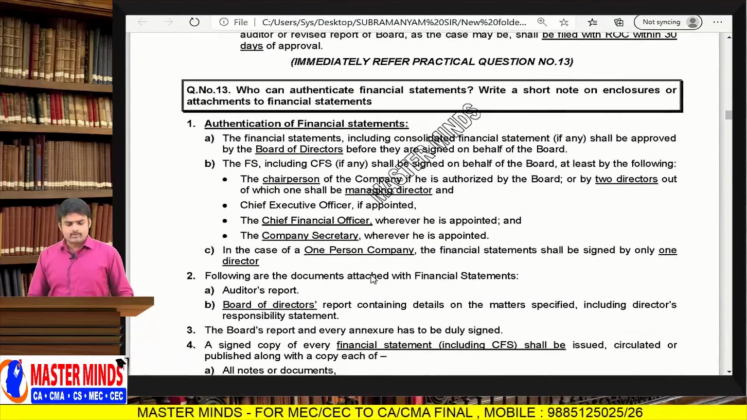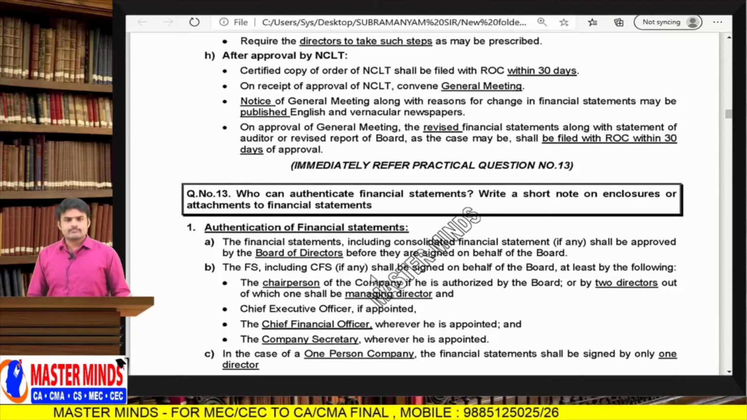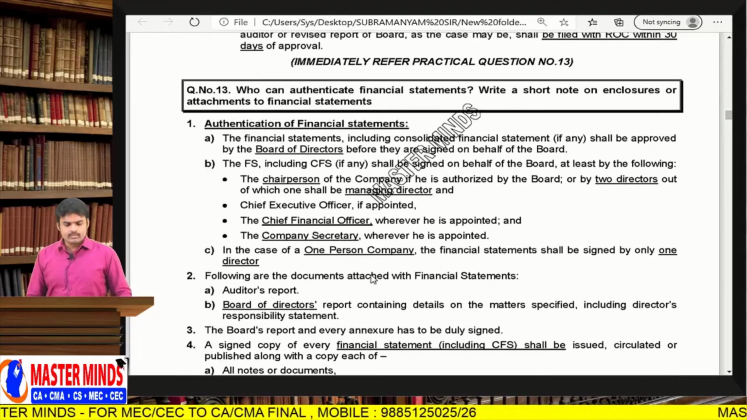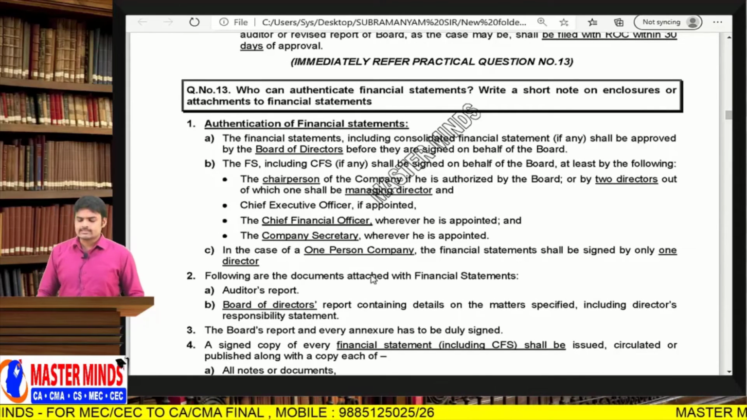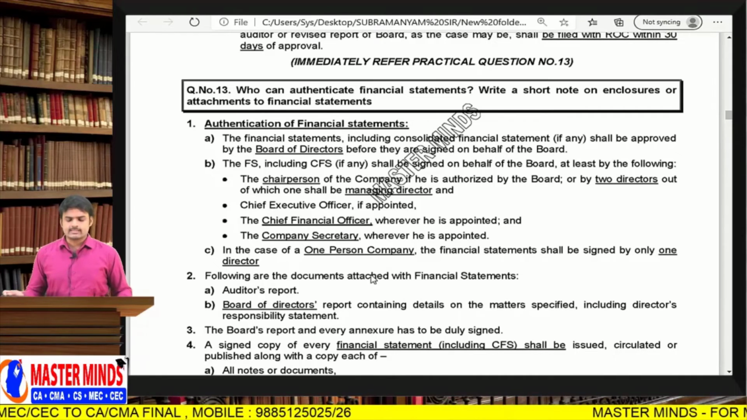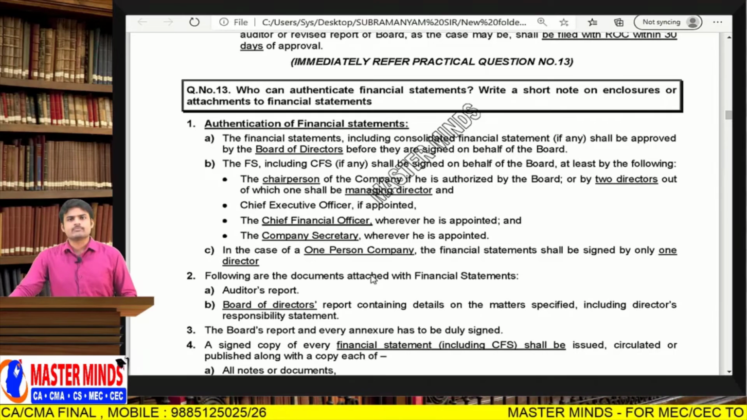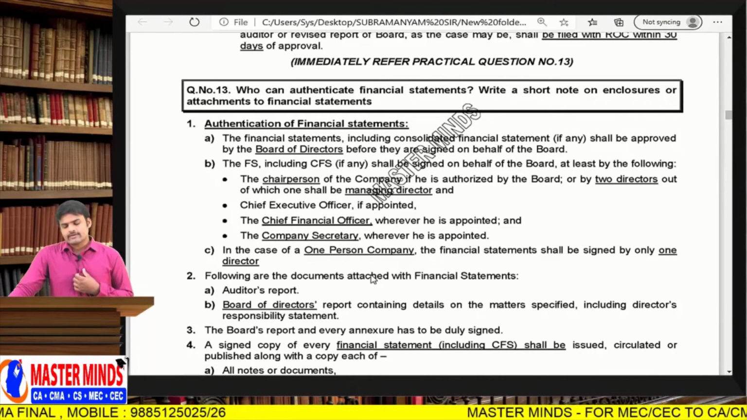Already said all these points, and the remaining points are just theoretical: first step, second step, third step, fourth step, like that. Next one, who can authenticate financial statements? Write a short note on enclosures or attachments to the financial statements. Sir, what point are you asking here? Who can sign the financial statements? Who can authenticate or who can sign the financial statements?